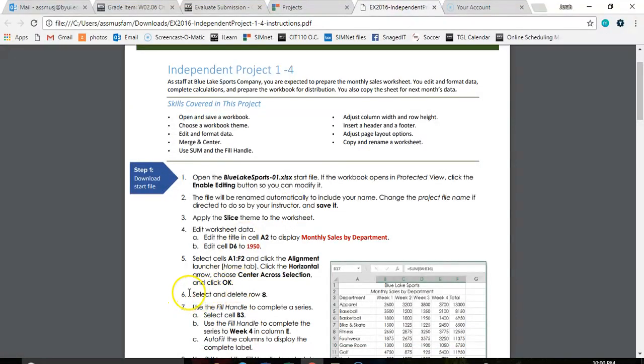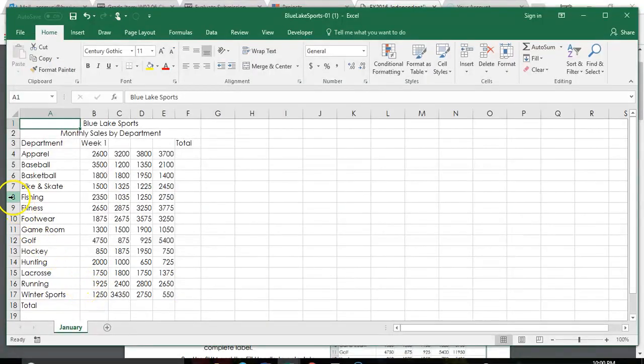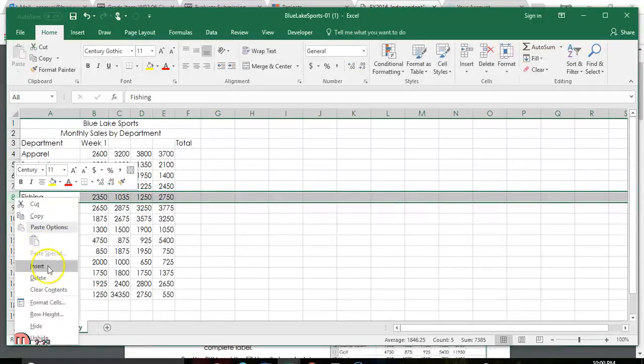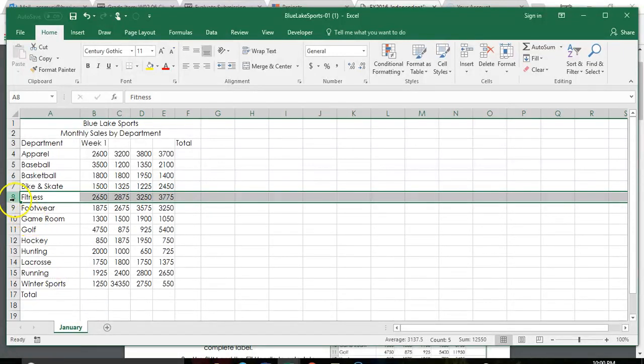And then we're going to select and delete row 8. So right over here, I'm going to put my mouse over 8, click on it, and then right click and delete. You can right away just right click. You don't have to click it once and then right click.